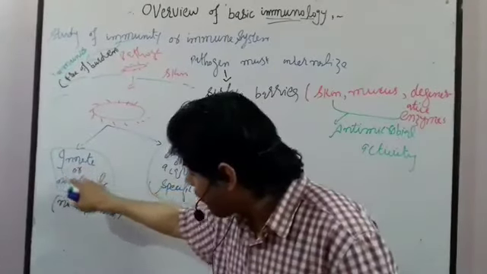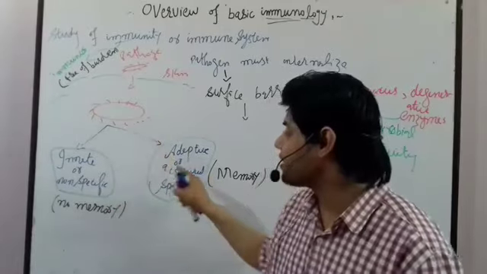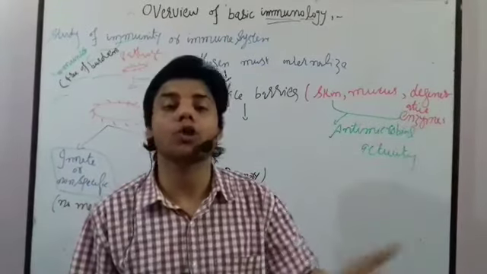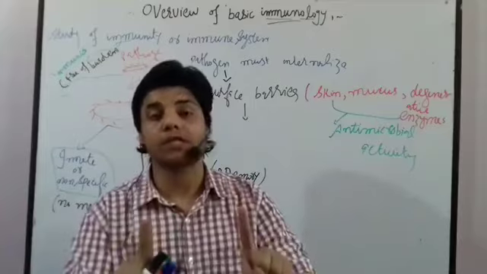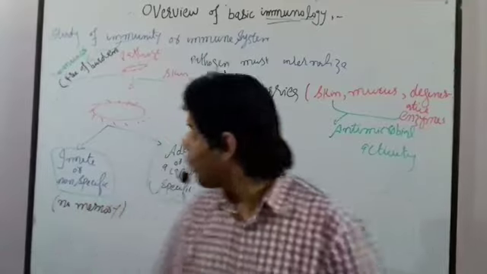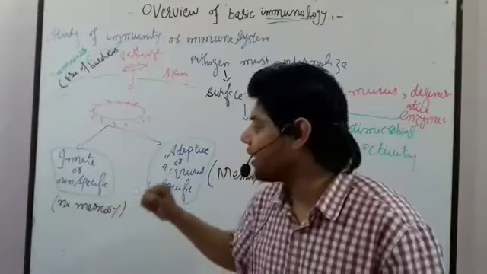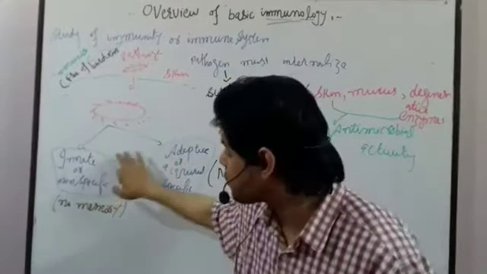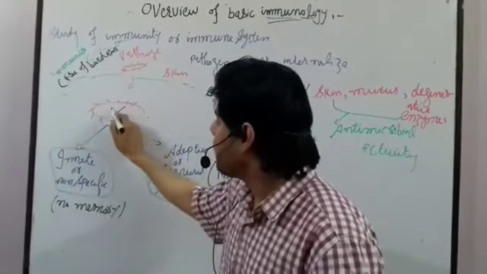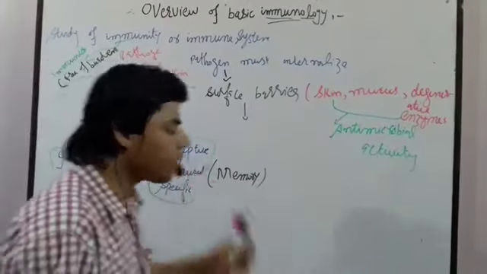What actually happens is that the innate or non-specific system can kill, but if it is not effective, then this other system is activated. It can take 48 hours, 72 hours, or sometimes one week, but it is specific. Over time it increases, and it has a high power to kill the pathogen. Let's suppose a pathogen, Bacillus species, gets internalized and is ready to cause infection. Before infection, the innate system is activated and can kill this Bacillus species. But sometimes it fails, so a new system is activated that we call adaptive or acquired immunity.